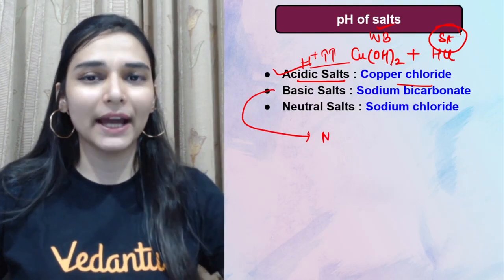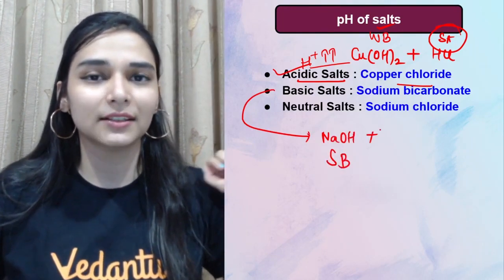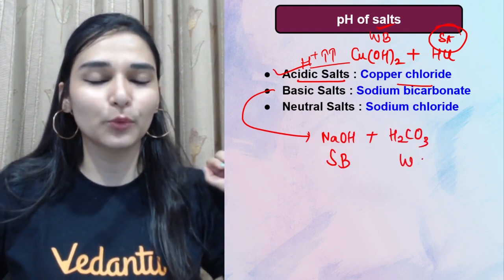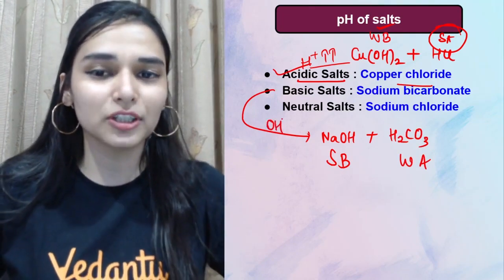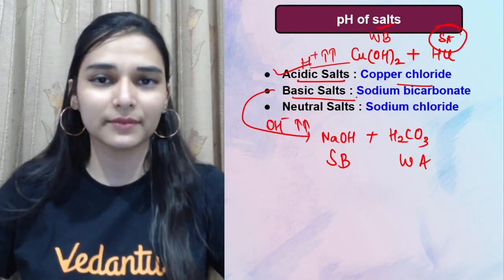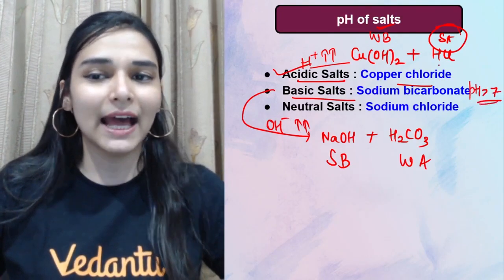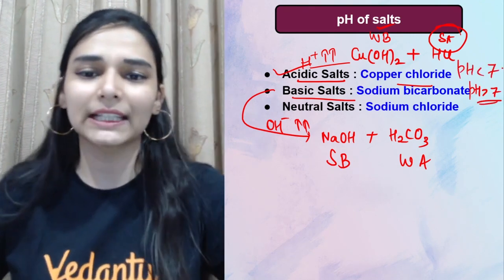Then you have basic salt. जैसे sodium bicarbonate is there, which is a combination of strong base NaOH and a weak acid, that is carbonic acid. So यहाँ पर क्या होगा? OH ion concentration would be more than the H plus ion, so these salts are basic salt. pH for basic salt would be more than 7. Acidic salt के लिए pH is less than 7.